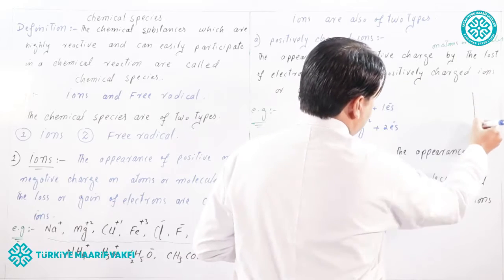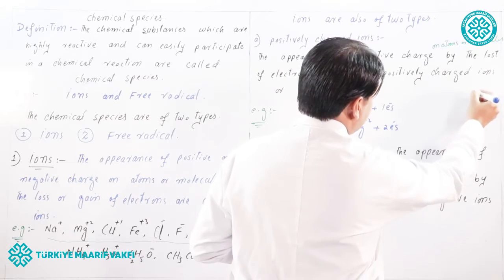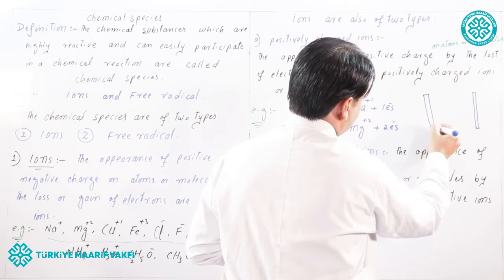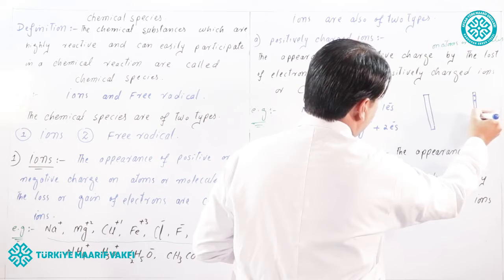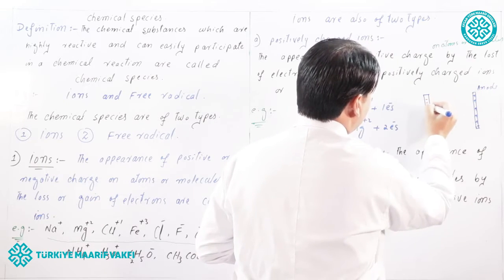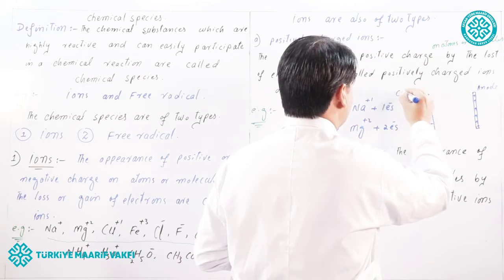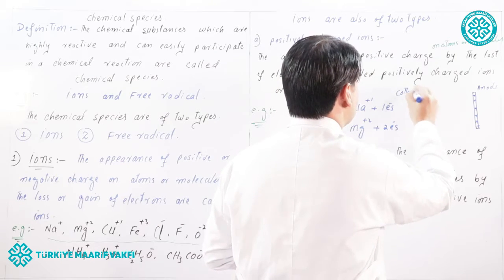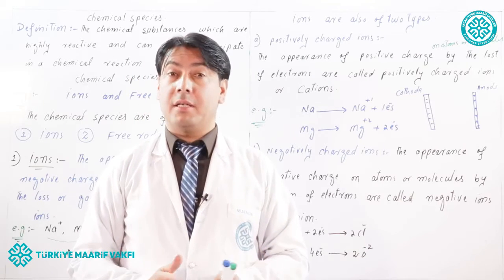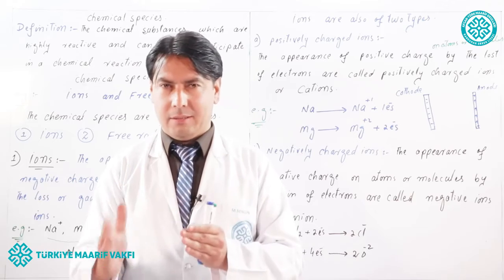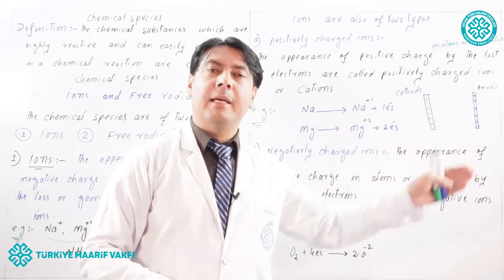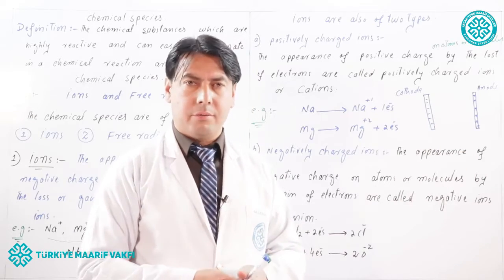Because we know there are two types of electrodes. One is positively charged electrodes and another is negatively charged electrodes. The positively charged electrodes are known as anode, and the negatively charged electrodes are called cathode. All batteries have electrodes, cathode and anode. The positively charged electrodes are called anode and the negatively charged electrodes are called cathodes.